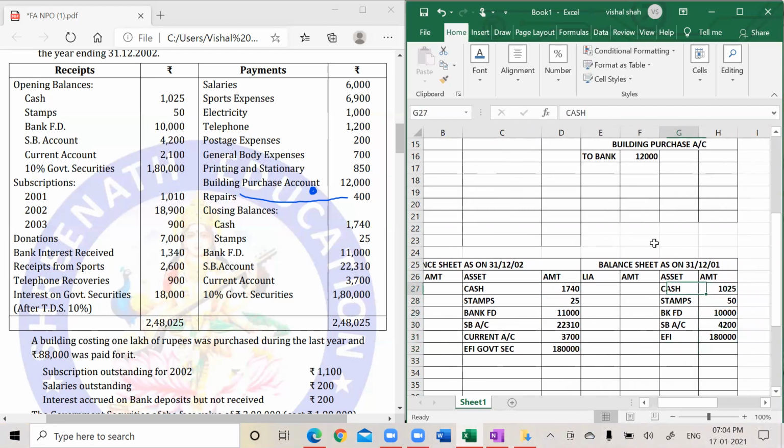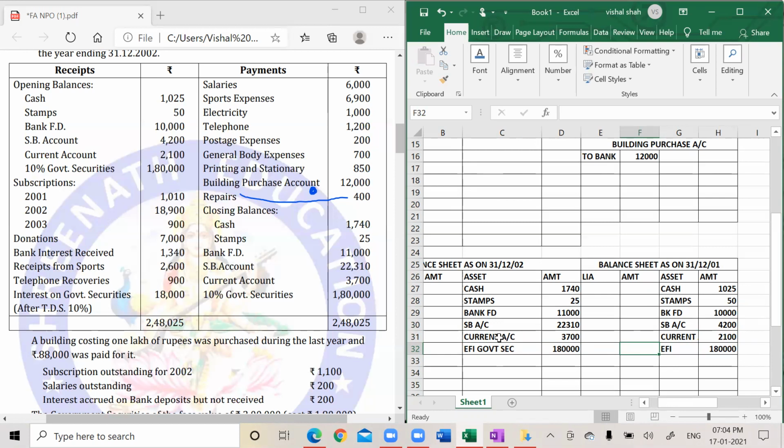Here I think we have made a mistake. Cash, stamps, saving bank, for the bank FD 10,000, saving bank 4,200. Yeah, I forgot to rewrite current account. Current account is how much? 2,100. Yeah, all the details are written now.